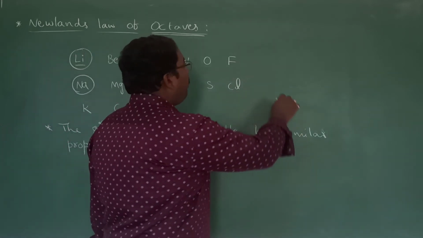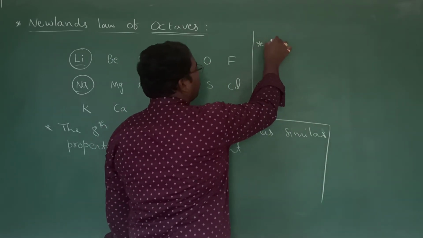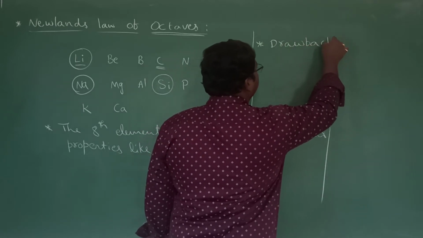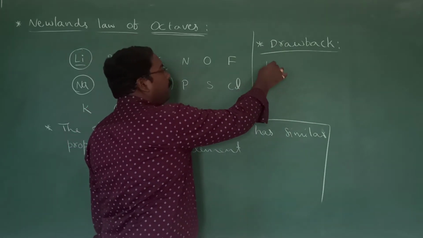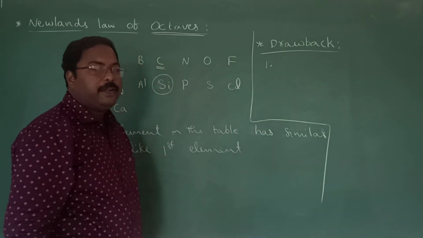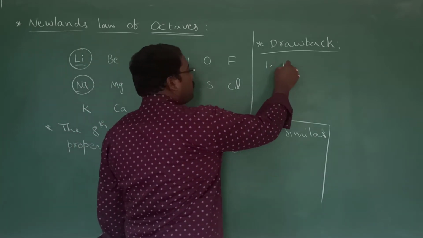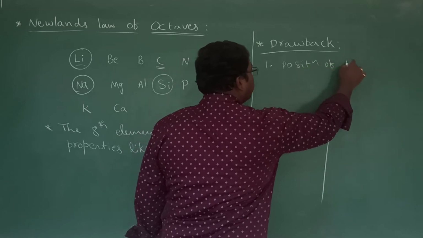Then what about the drawback of this Newland's law? The main drawback, as we already discussed one drawback, what is that? He could not place hydrogen. Okay? Even coming to the first one, it is the position of hydrogen.